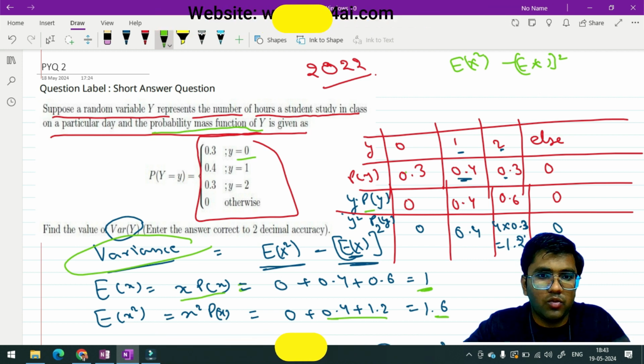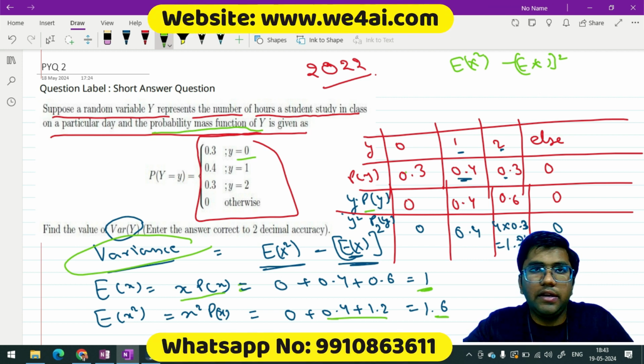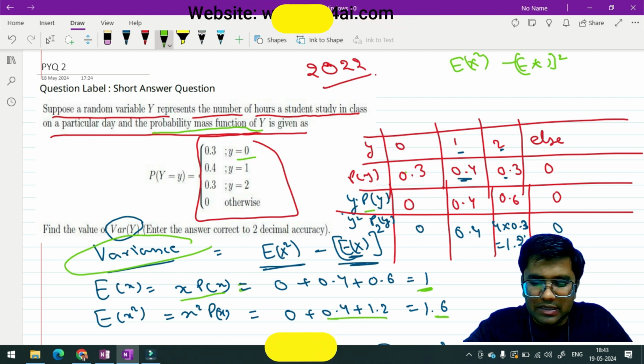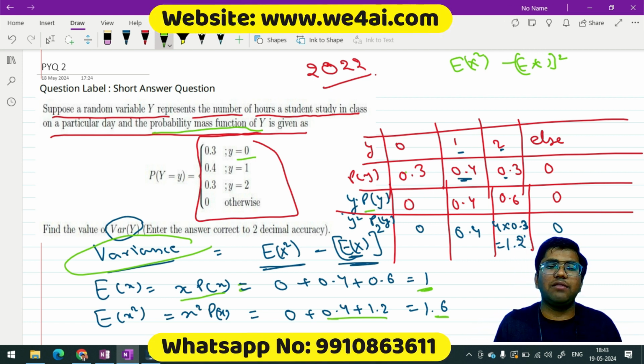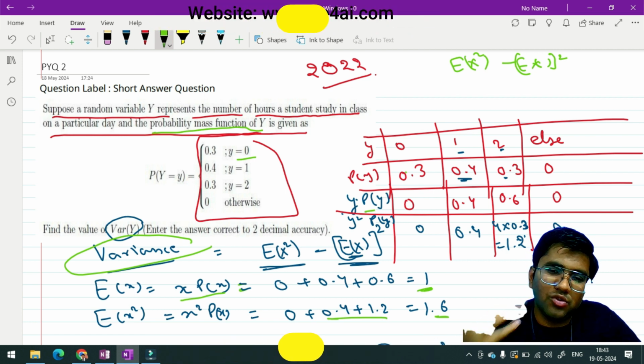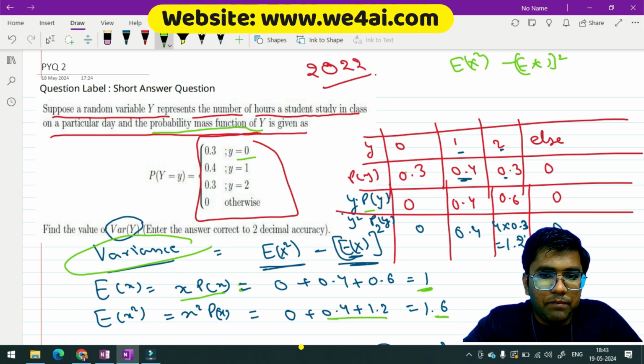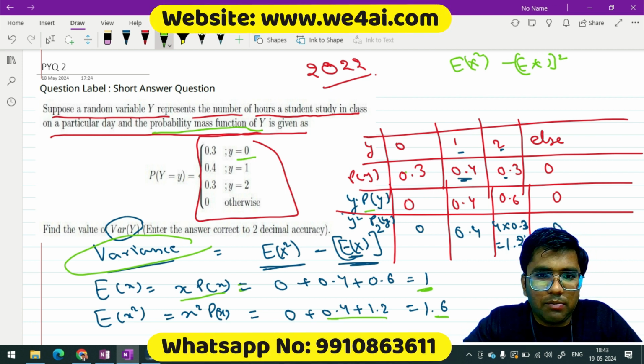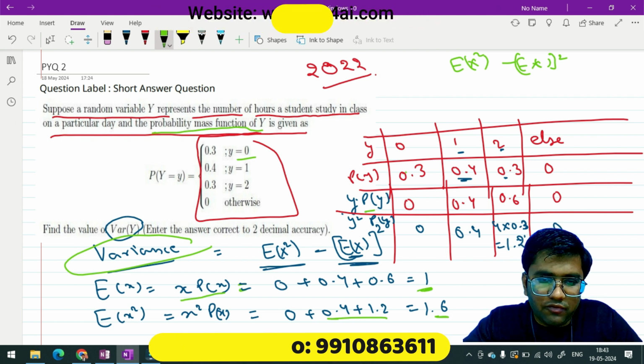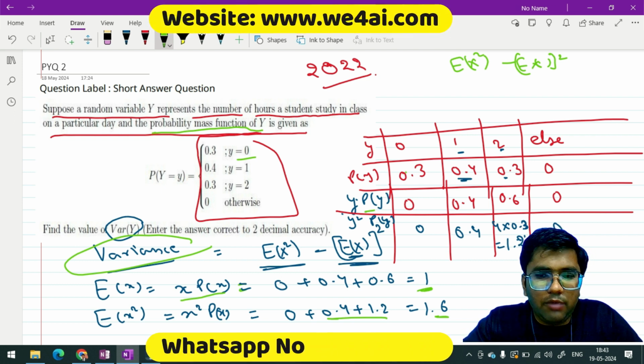So in the qualifier, I appeared in 2023 and I was able to score 87% in that. I hadn't studied that much, just because my cousin was preparing for it, so I appeared for that as well. Now both of us are at the diploma level and we are going to proceed to the degree level soon. So I'd be happy to guide you guys.